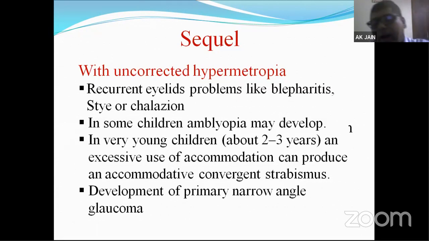Similarly, mild or moderate degree hypermetropes, if not corrected, may develop primary angle closure glaucoma. As I told you in the first slide, the most common presentation of refractive error is hypermetropia, and in that it is axial hypermetropia, where the eyeball is short. Because the eyeball is short, the angles are also narrow, occludable. In those narrow or occludable angles, even a slight change in the production or the drainage of the aqueous can lead to angle closure block.